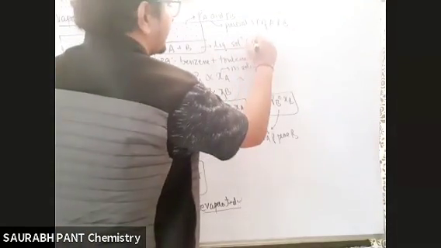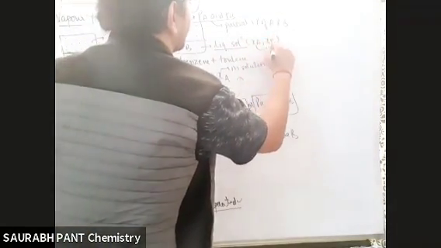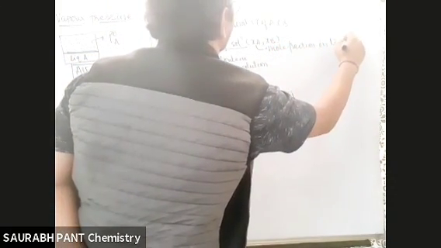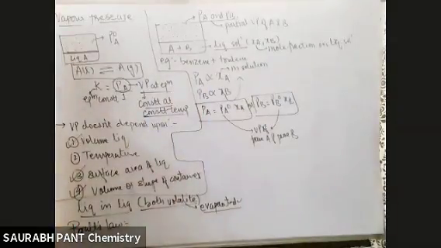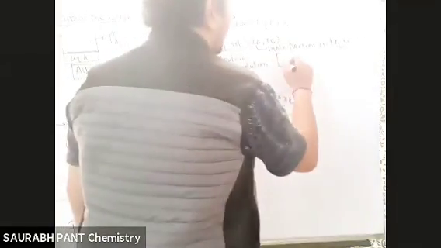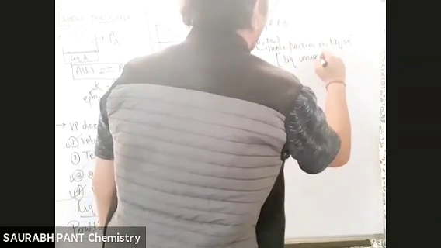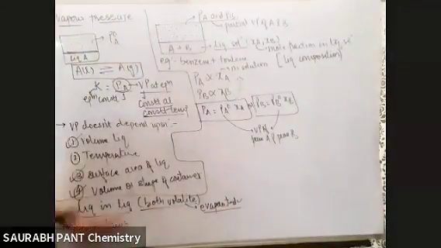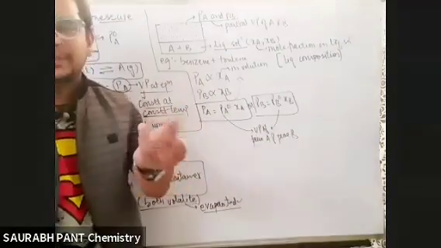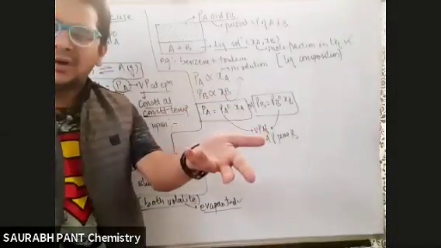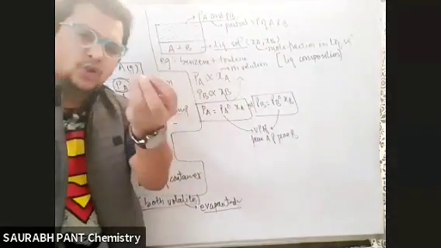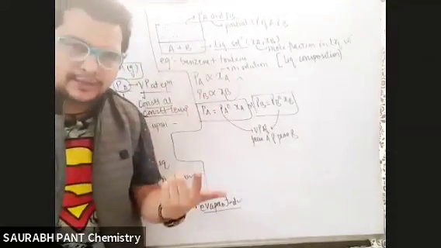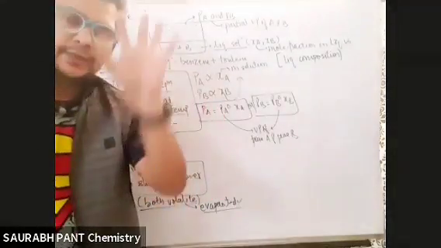Look, XA, XB, these are the mole fractions in the liquid solution. That means the mole fraction of A in the liquid solution and B in the liquid solution. This I will call liquid composition. So if I ask you to find liquid composition, I'm just asking you to find XA or XB. If you know XA, you know XB also. How? The basic mole concept here. 0.2 is XA, so 0.8 will be XB because the total sum will be equal to 1. Okay? So any one of them you can find.